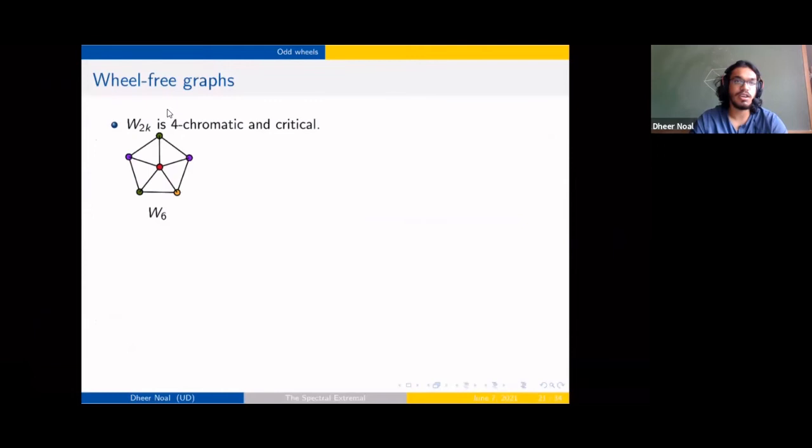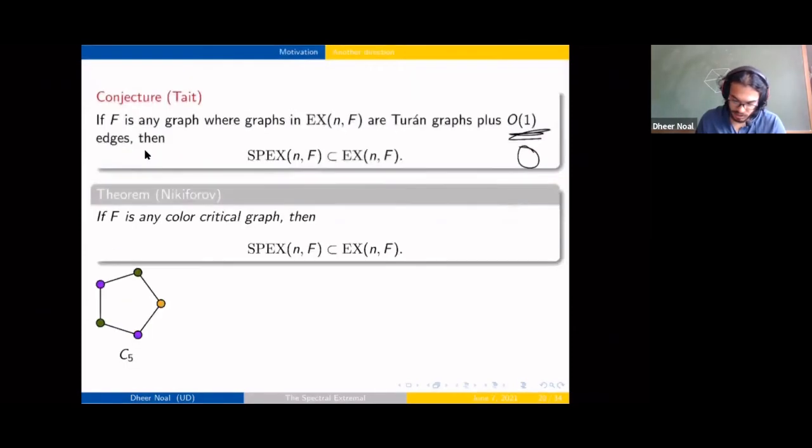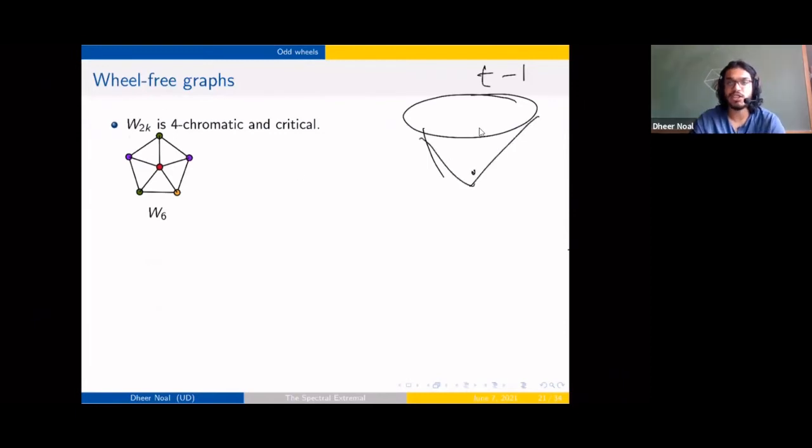Okay, so now let's look at the wheel graph. The wheel graph is basically you take a cycle on t-1 vertices and you join everything over here to another vertex, and this is your wheel graph.